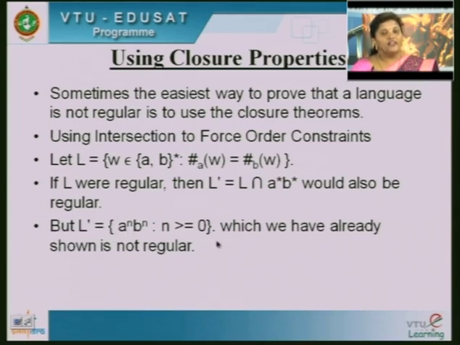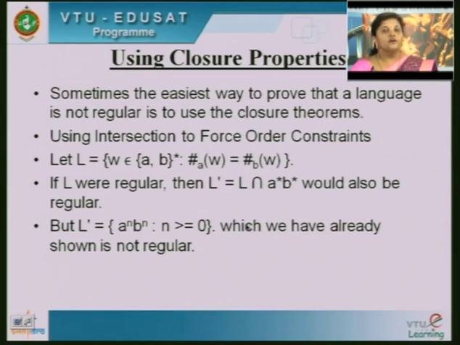So, for all n greater than or equal to 0, which we have already shown is not regular. Hence the given language, where the number of A's in a string is equal to the number of B's in a string, is not regular, because closure properties hold for regular languages, and since this is not regular, L will not be regular either.